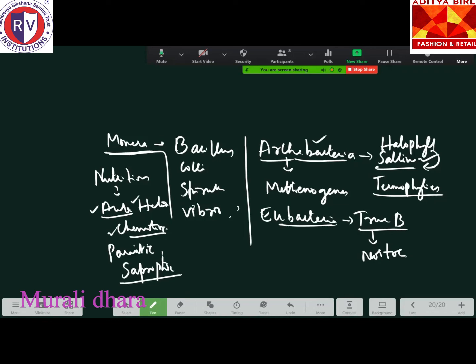Then some of the bacteria which usually cause diseases. Can anyone tell me some of the diseases which are usually caused by bacteria? Cholera, isn't it? Typhoid. So many are there. So many bacteria usually cause disease in our body. So they are some of the bacteria you have to remember.